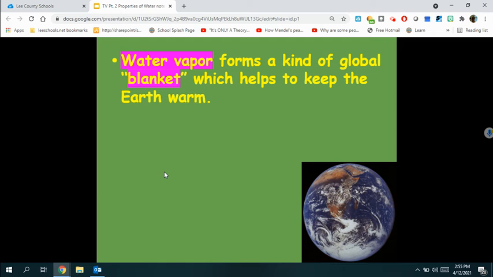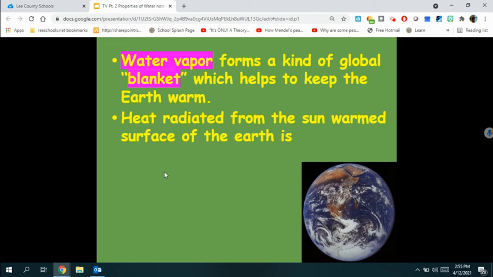Water vapor forms a kind of global blanket, which helps to keep the Earth warm. Heat radiated from the sun warms the surface of the Earth. It is absorbed and held by the water vapor.